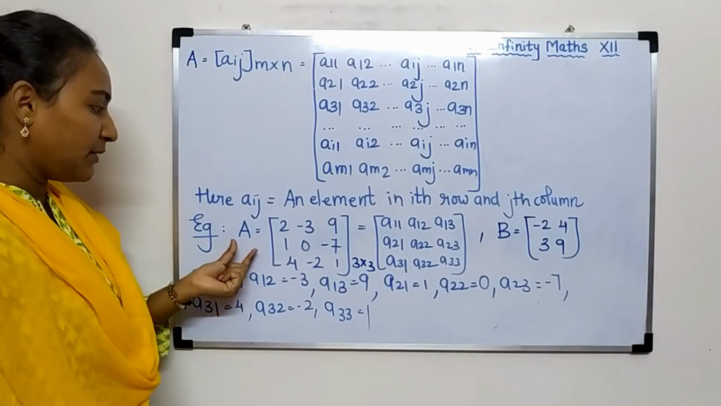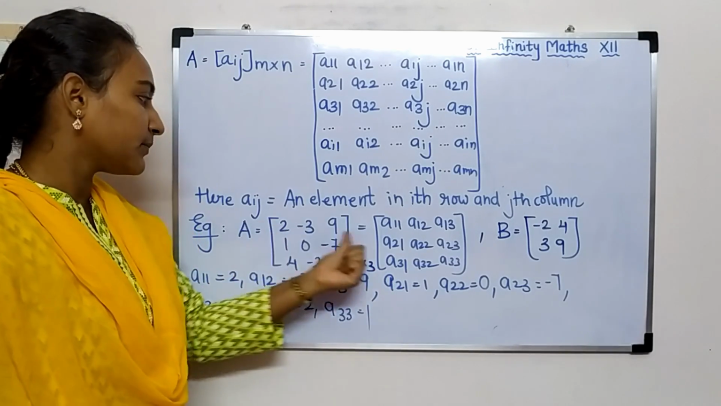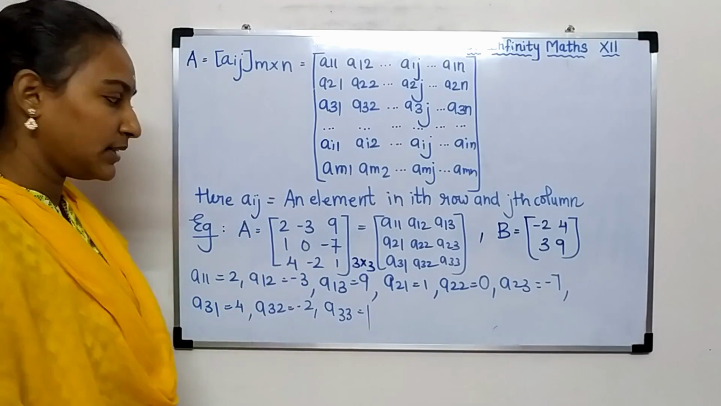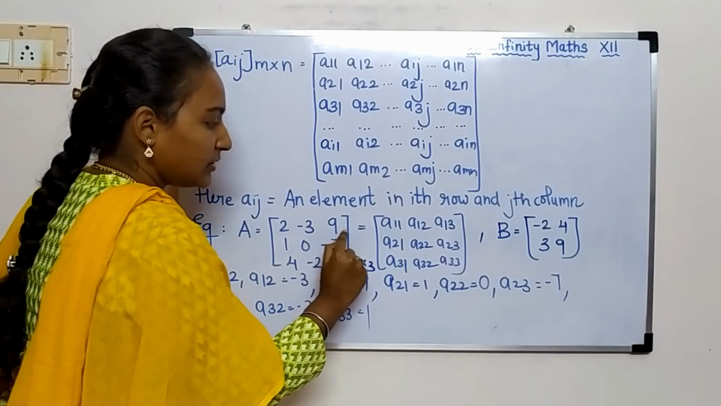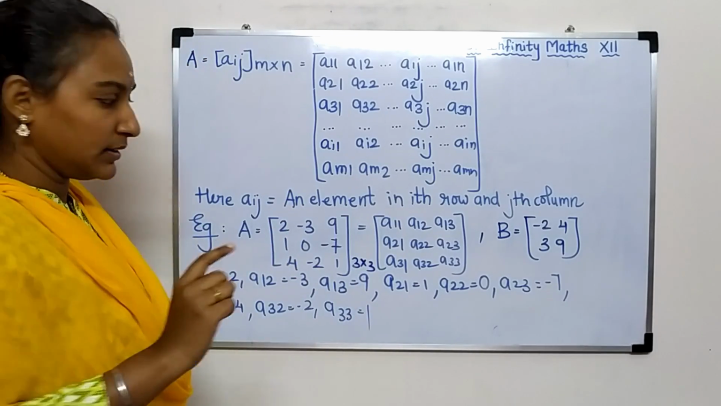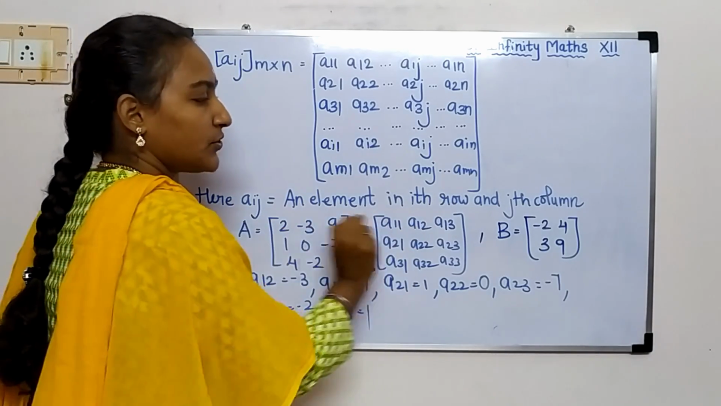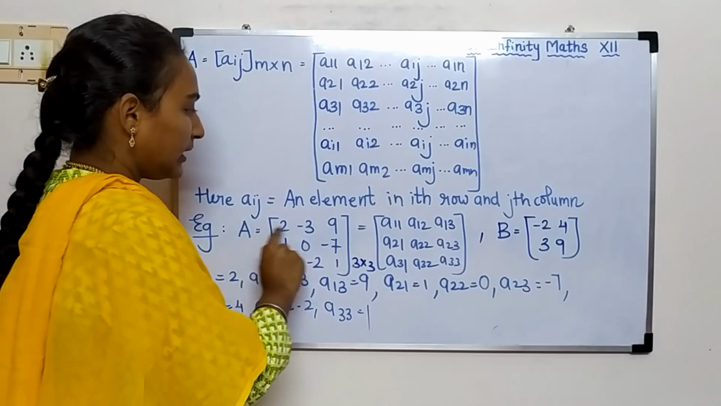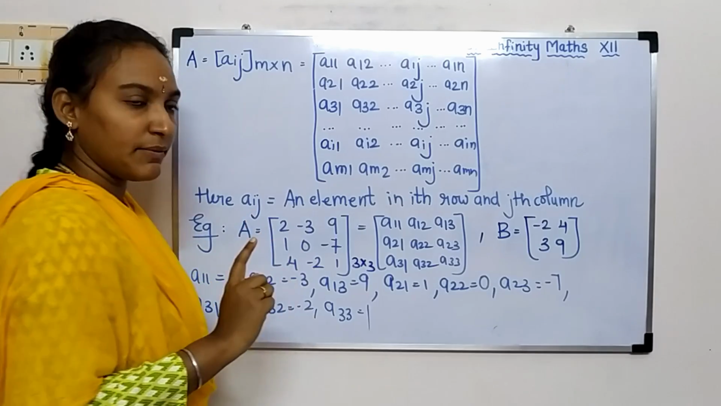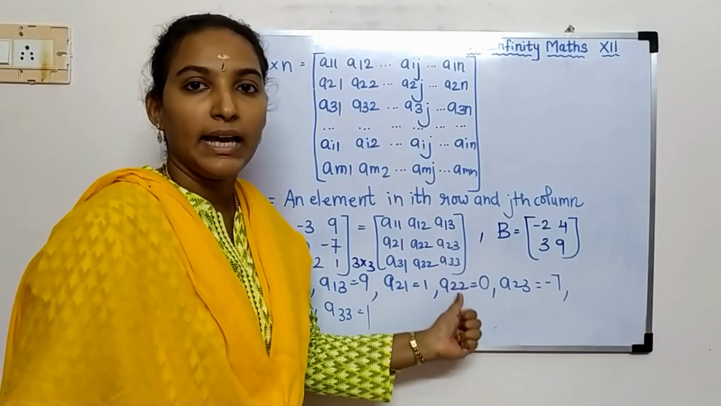See, for example, we have a matrix A. The order of the matrix is 3 cross 3 because we have 3 rows and 3 columns. These are the numbers given. See, this number is in the first row and first column, so it is represented by a11. Then minus 3 is in the first row, second column, so it is represented by a12. And the 9 is in the first row, third column. It is represented by a13. And so on up to the third row, third column, that is a33.